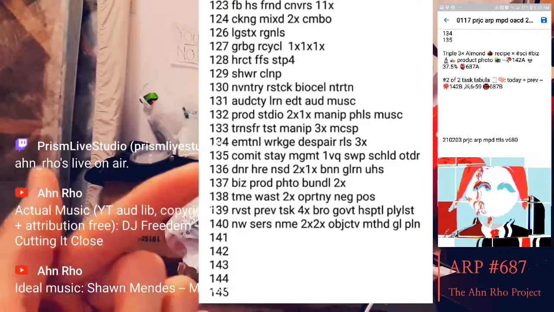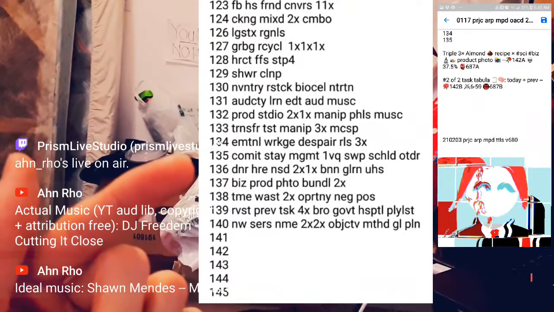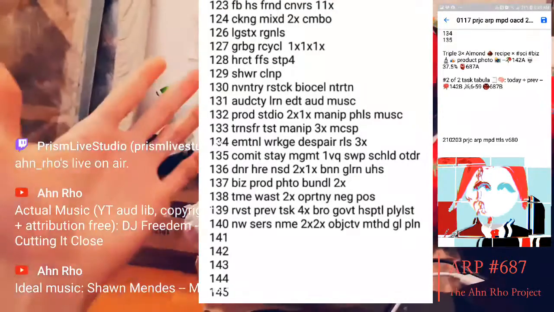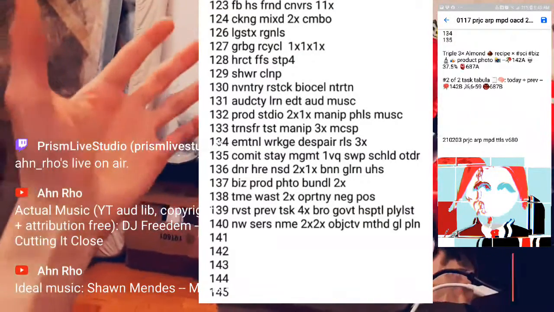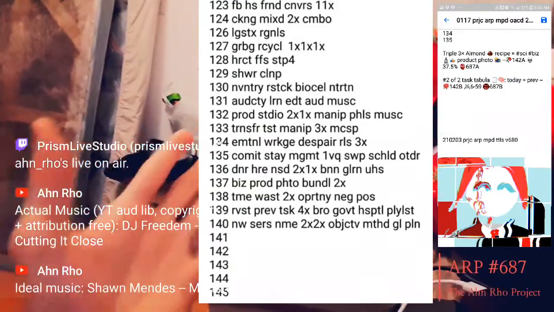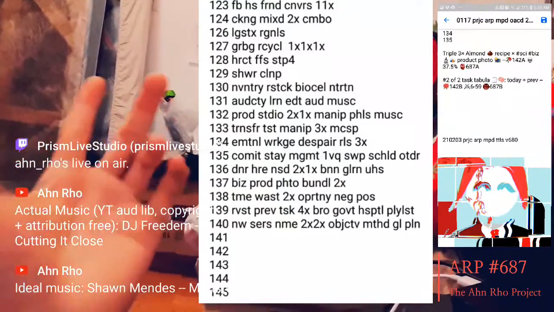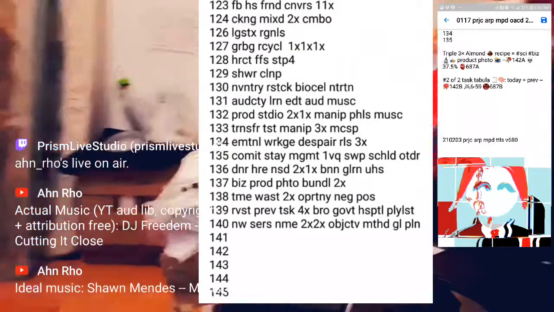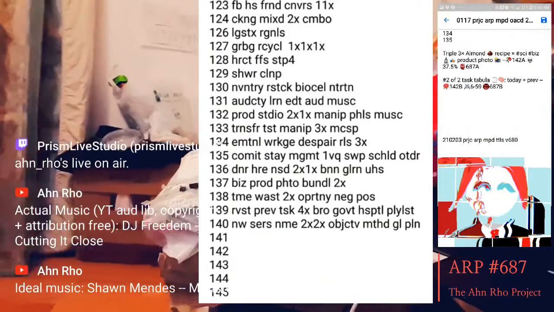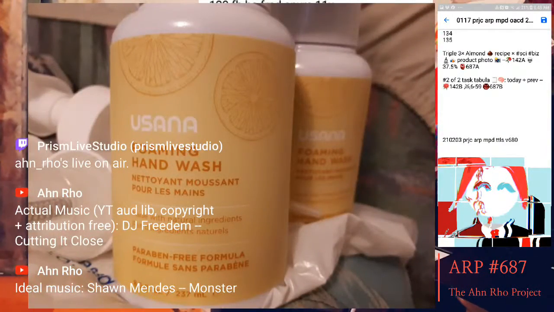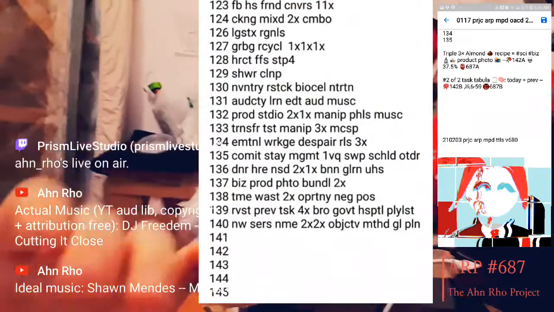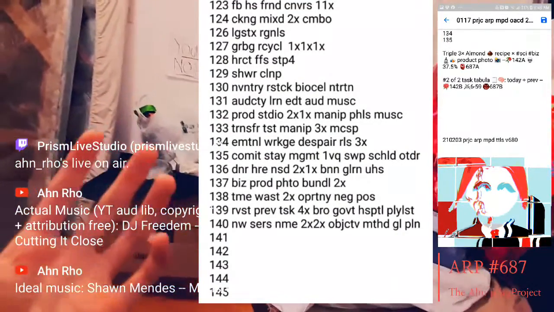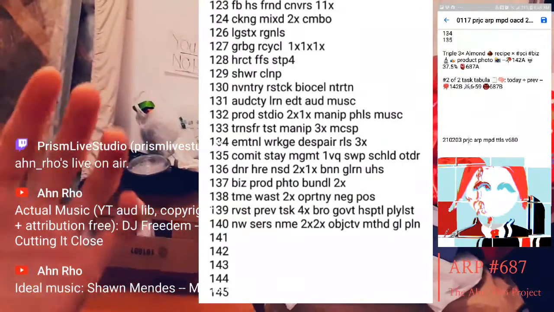Okay, 136, having dinner here instead of outside. So 2x1, basically two things I had: supplements is the 1, and the foods are the 2. I had a banana and Glucerna. Okay, 137, business products, photo bundle, 2x. That's basically all the stuff I just showed you right now. So I guess that's a repeat a little bit. No, it's not repetition. Basically, one of them was the soap, and the other was the health essentials pack.